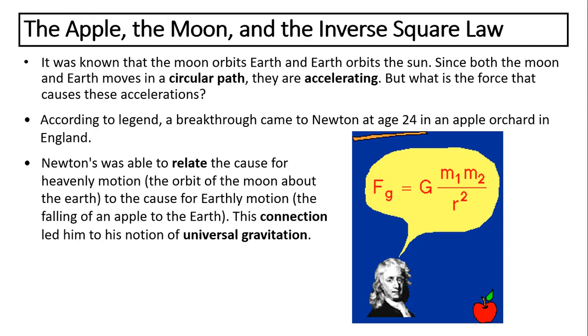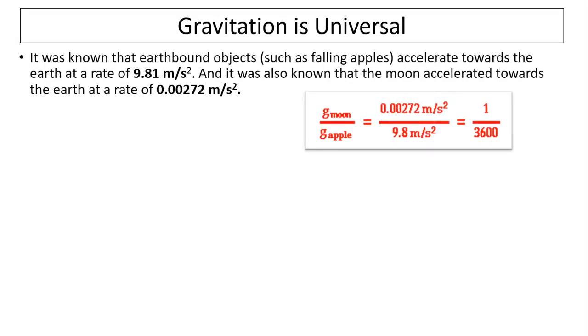Universal means between any two objects: between the moon and Earth, between the apple and Earth, and it could be between the apple and the moon as well. So his concept is that gravitation is universal. How did he get the relationship though?